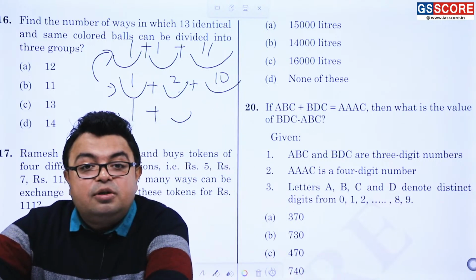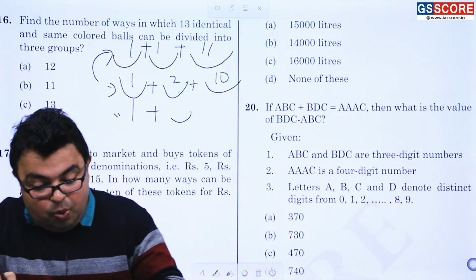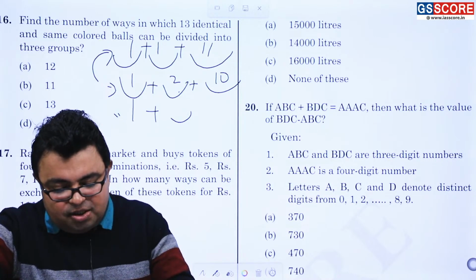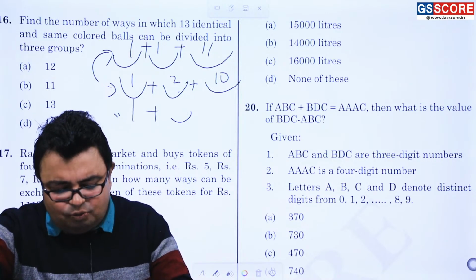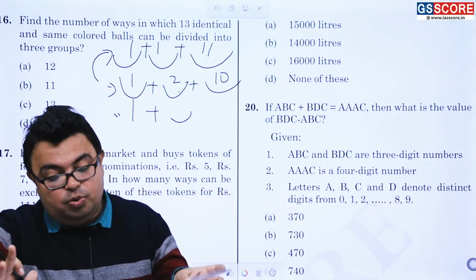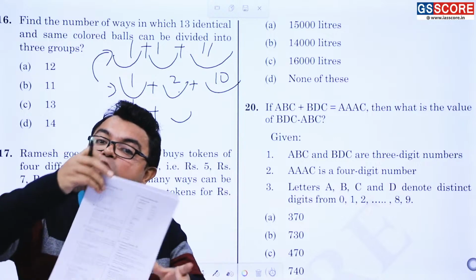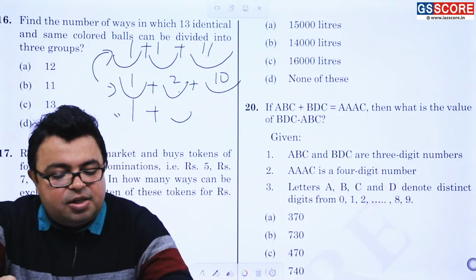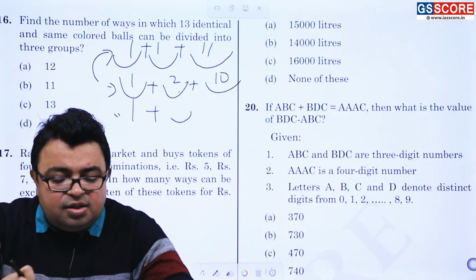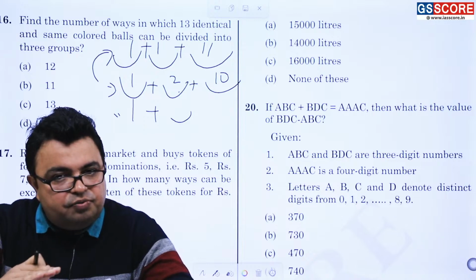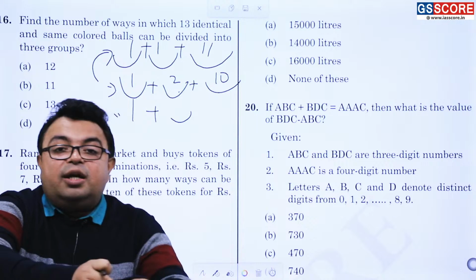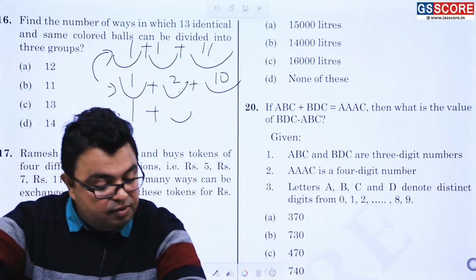In the solution, it is given that there are options like 1 plus 1 plus 11, 1 plus 2 plus 10, 1 plus 3 plus 9, 1 plus 4 plus 8, 1 plus 5 plus 7, 1 plus 6 plus 6, then 2 plus 2 plus 9, where two groups have the same number of balls, then 2 plus 3 plus 8 and so on, and at last 4 plus 4 plus 5. So there are 14 ways, which I have just told. None of the ways gives you an identical pattern.